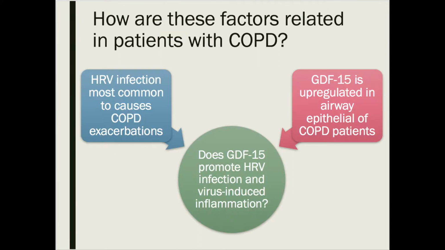So to summarize this information in the context of the question we'll be asking today, we saw that human rhinovirus is the most common virus causing exacerbations of COPD. And we also saw that GDF-15 is upregulated in the airway epithelial cells of COPD patients, which is where HRV commonly infects. So today we'll be asking the question, does GDF-15 promote HRV infection and virus-induced inflammation?